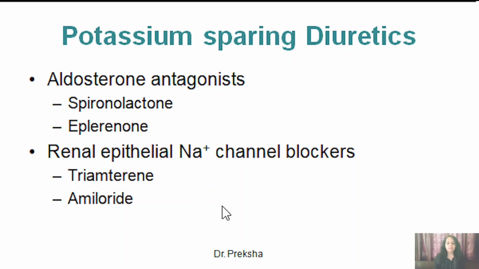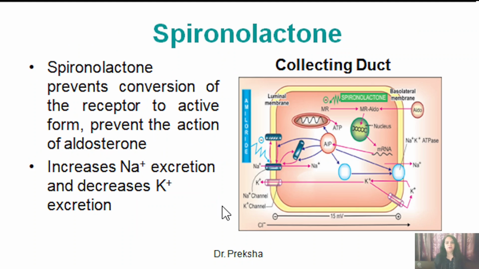So first let us discuss the aldosterone antagonist, that is spironolactone. Spironolactone mainly acts in the collecting duct, and this drug prevents the conversion of the receptor to the active form and prevents the action of aldosterone. So aldosterone normally binds with the intracellular mineralocorticoid receptors, and that will induce aldosterone induced protein, which is responsible for the sodium reabsorption and potassium secretion.